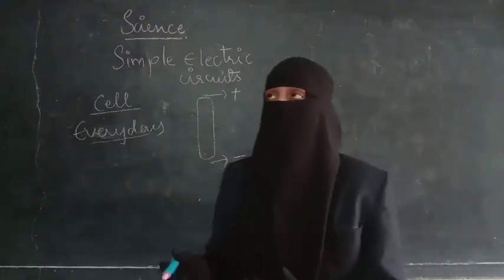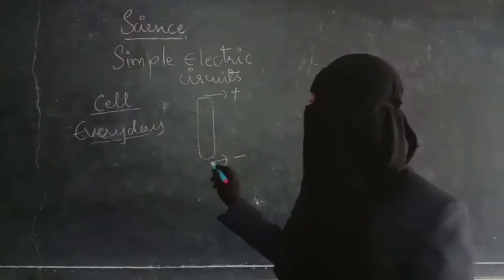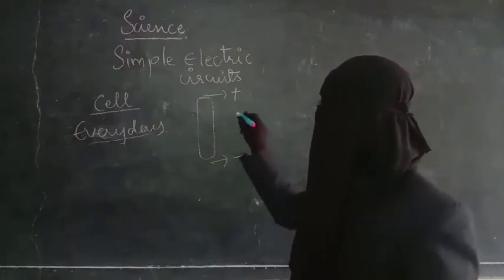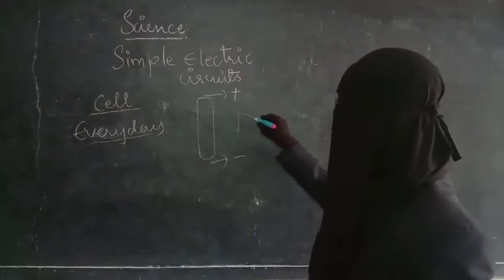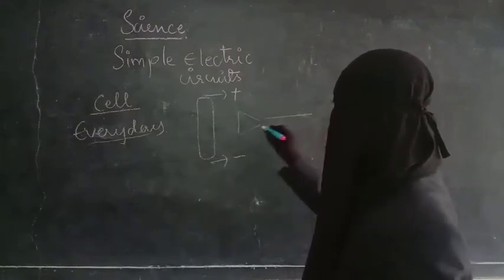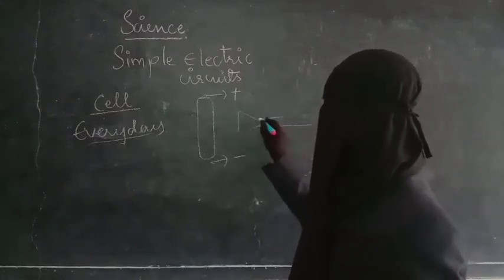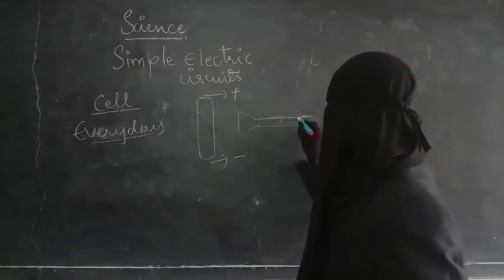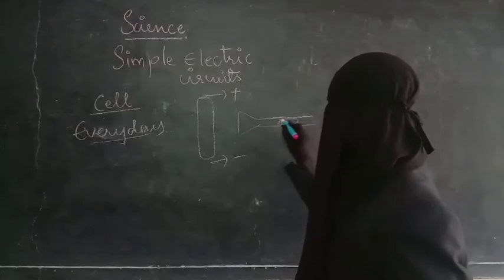And in the batteries, what we have to do, this negative and positive terminal should touch each other. Like for example, if we have a torchlight here, okay. So torchlight, for example, here I should put the cells. So here I am keeping the cell. So here is the positive terminal.